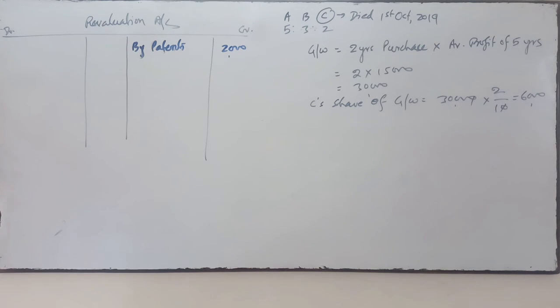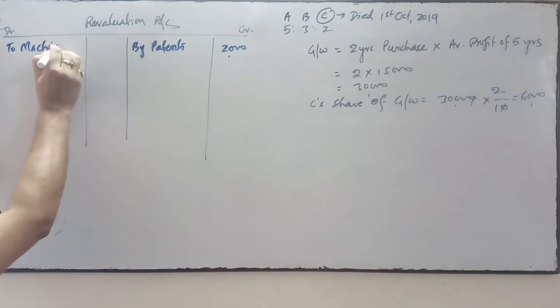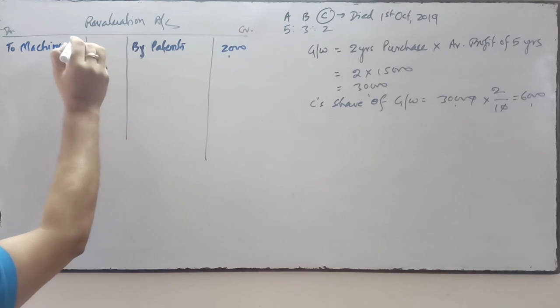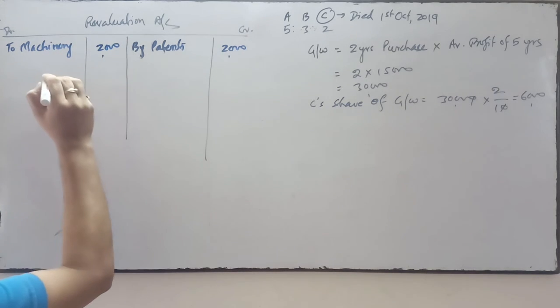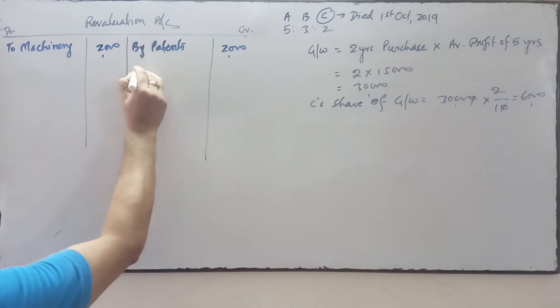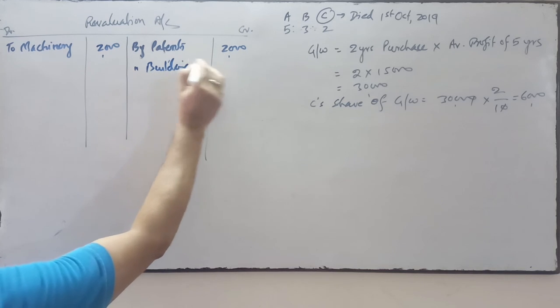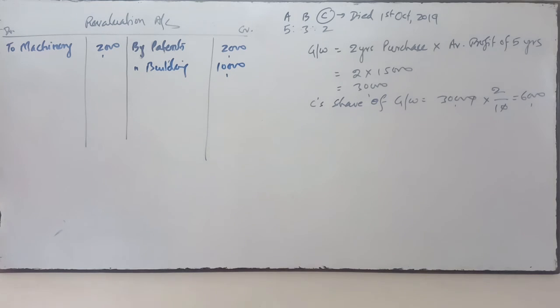Machinery revalued figure is 28, balance sheet it was 30. It means machinery is decreased by 2,000. Next is building, valued at 30, balance sheet it is 20, so the value of building is increased by 10,000.